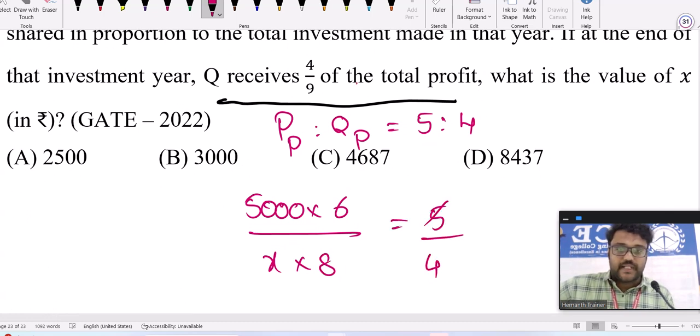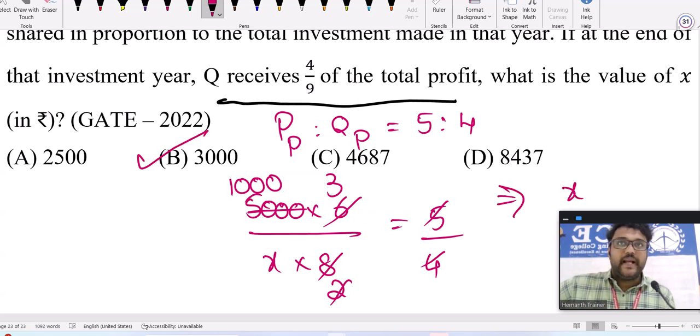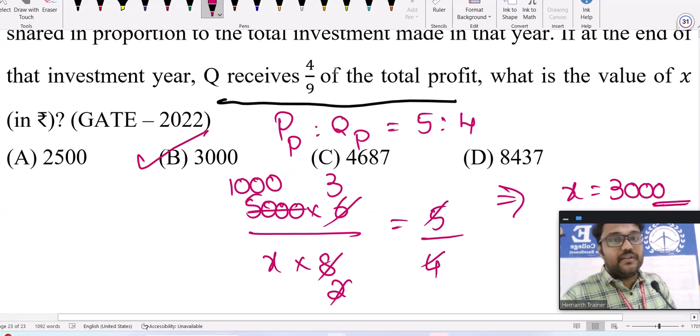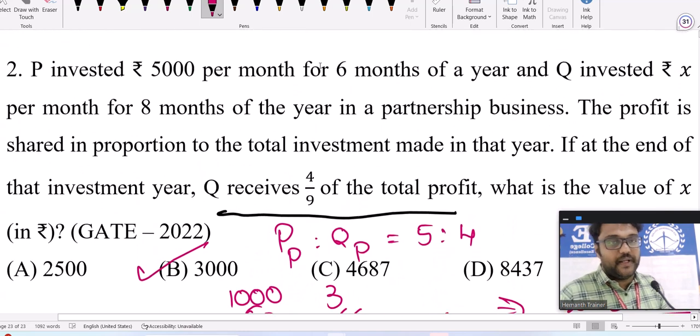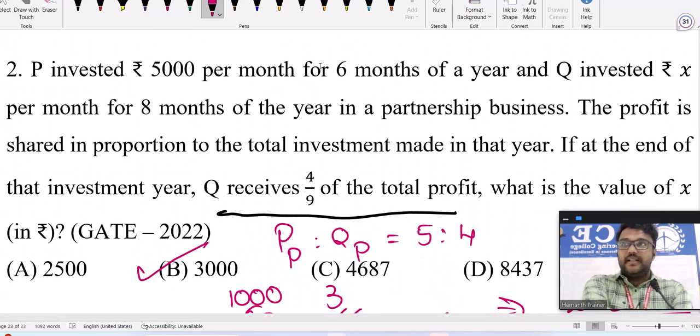Solving this, we get X equal to 3,000. The X value is 3,000. So the point you people can understand is this: Q receives 4/9 of the total profit. They have not given the profit share ratio directly, they make you find it indirectly like this. So that's it regarding partnership: investment into timing.